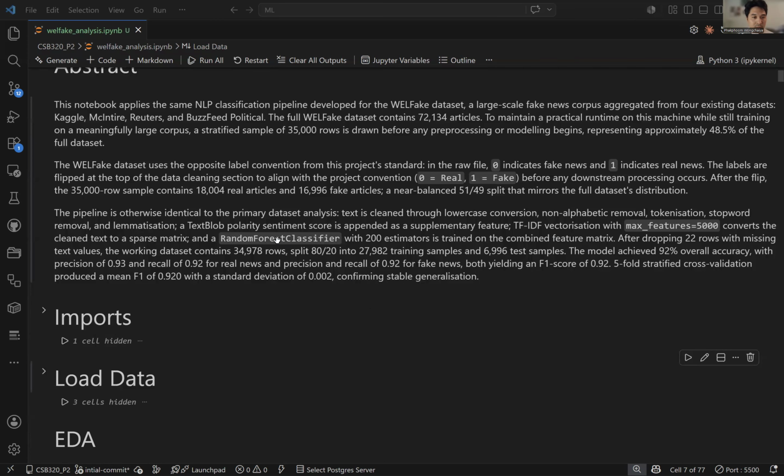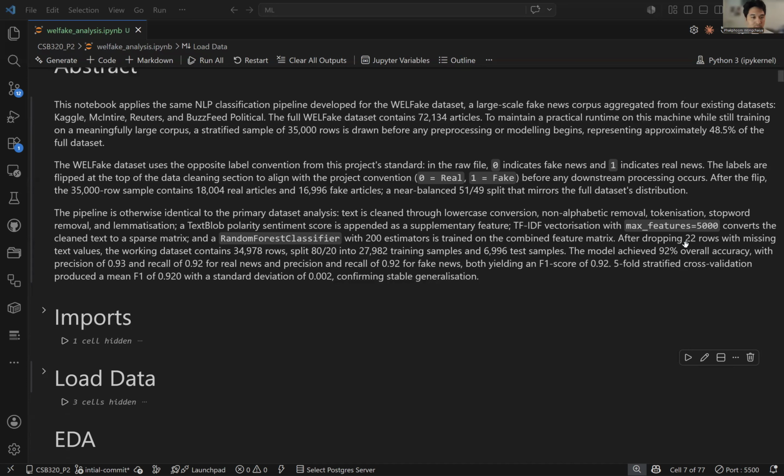TextBlob is used to create a sentiment score, which is a supplementary feature. Then for the vectorization, I use TF-IDF, and here I am only keeping the 5,000 most important features. Then I use a random forest classifier with 200 estimators.